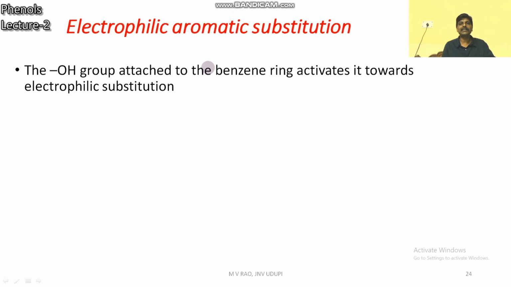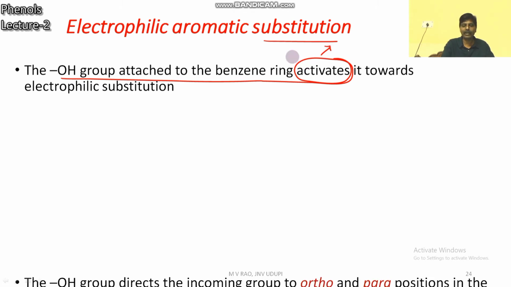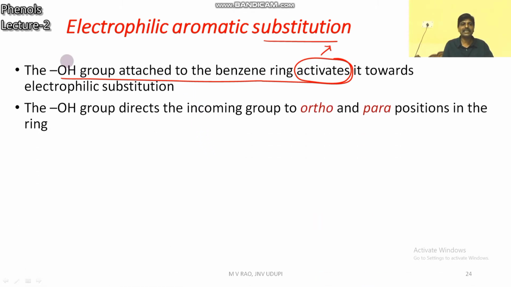The OH group attached to the benzene ring is an activating group, so that's why it is more reactive. The OH group directs ortho and para. So if OH is there, the next substituent will come at the ortho and para positions.